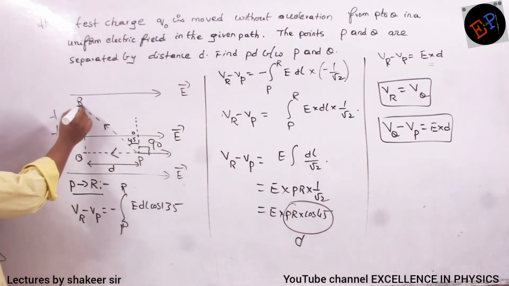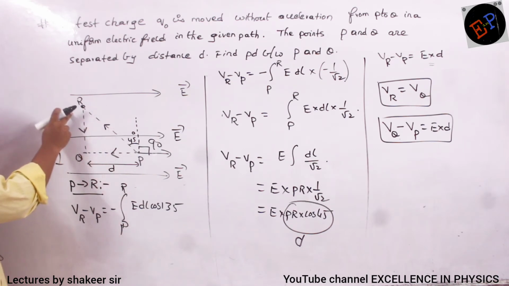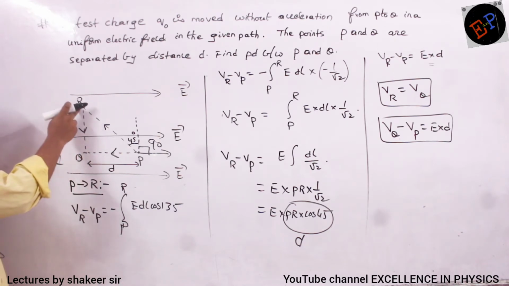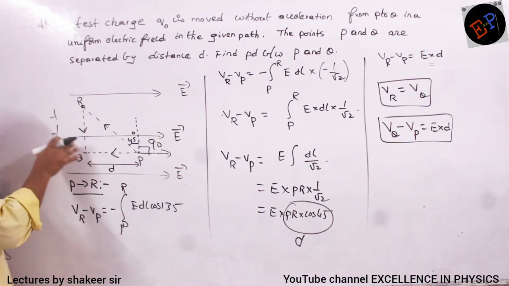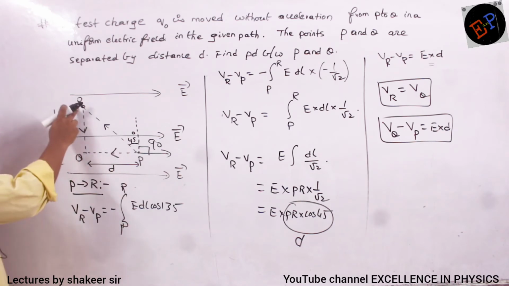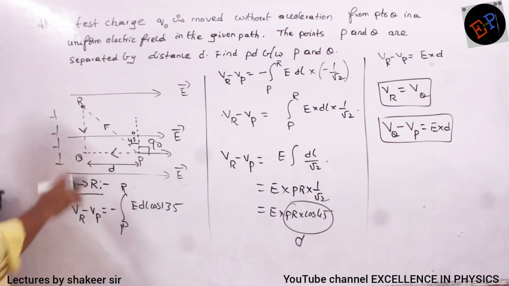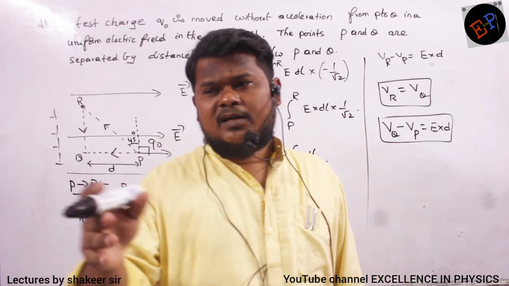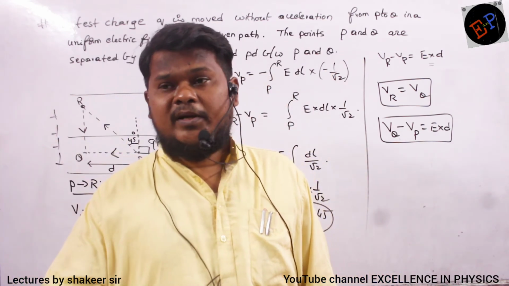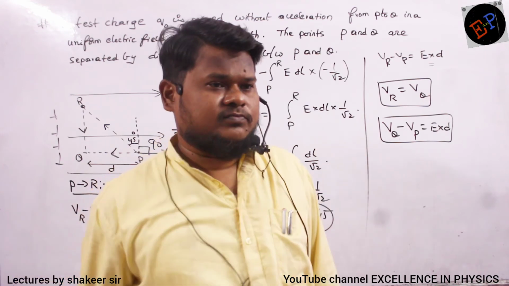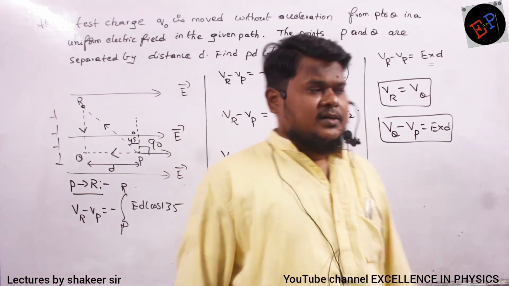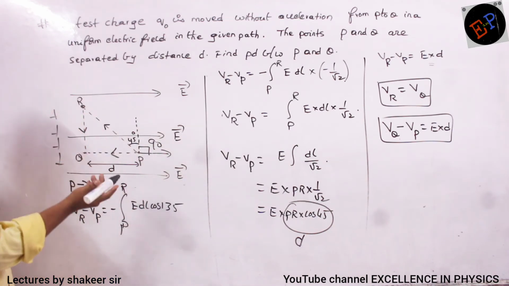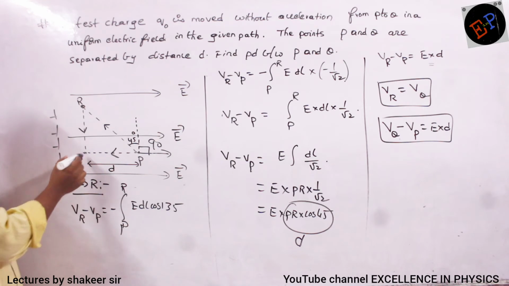Now see, so now I reached up to point R. I reached up to point R, and now I have to travel up to point Q. But point R and point Q, this line is perpendicular to the electric field, no? So in the last concept, what we said: if there are any points perpendicular to the electric field, the potential difference between them is 0. There is no potential difference. It means whatever the potential at point R, the same potential will be at point Q also. So instead of VR, I can write VQ, no?